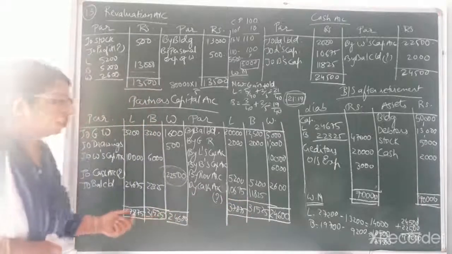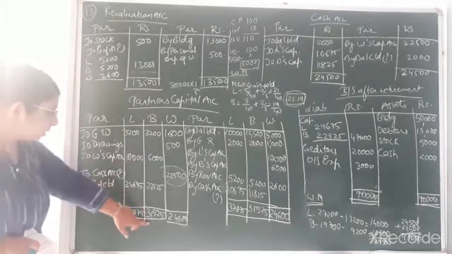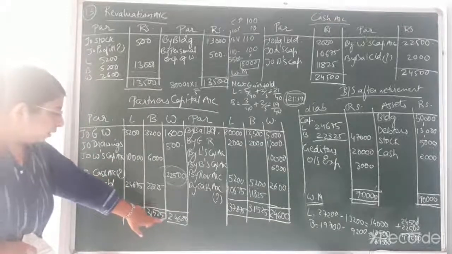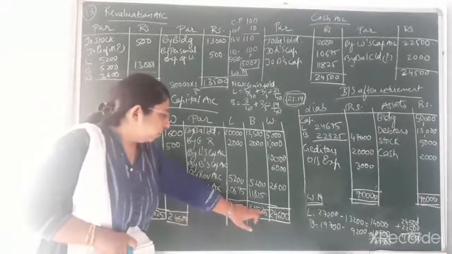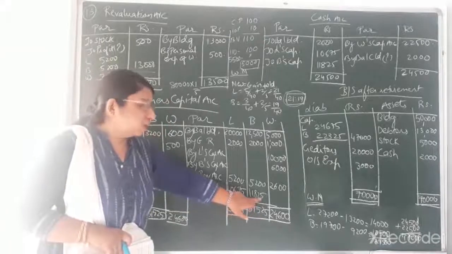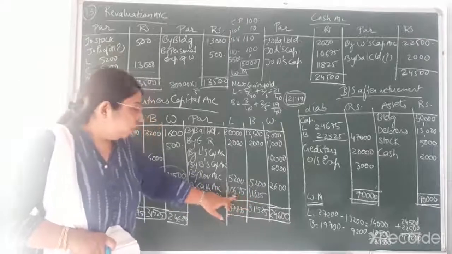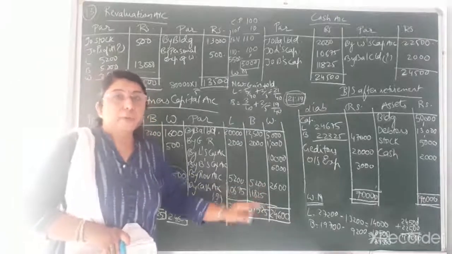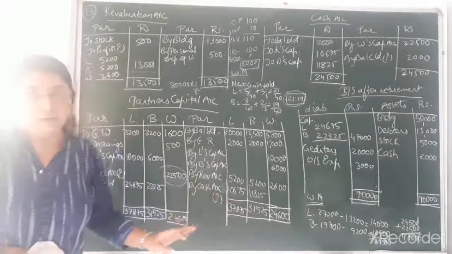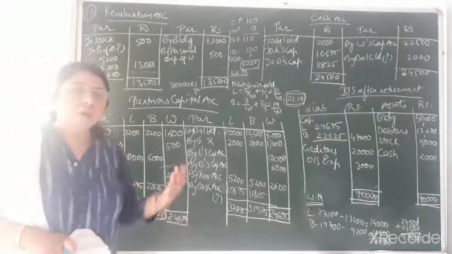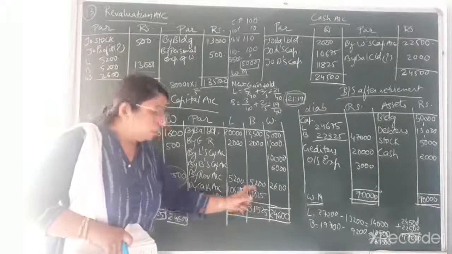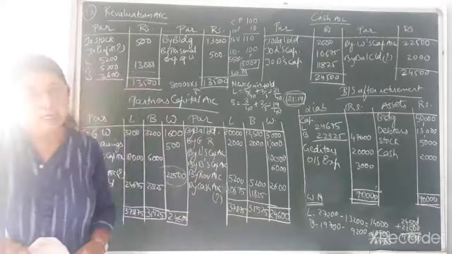In the same way for B, total that comes on the debit side is 31,525, difference that comes to 11,825. It means the total of these two, again you can verify, would always come to 22,500. Okay, so that much amount the partners are contributing in order to pay to the retiring partner.